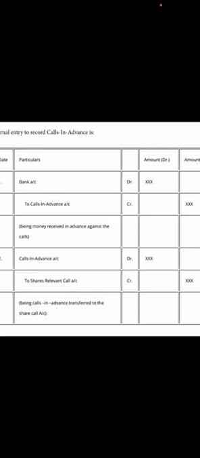So for receiving call in advance amount, the journal entry is bank account debited to call in advance account, and for adjusting the call in advance on the due date of the call, the journal entry is call in advance account debited to that particular call account.